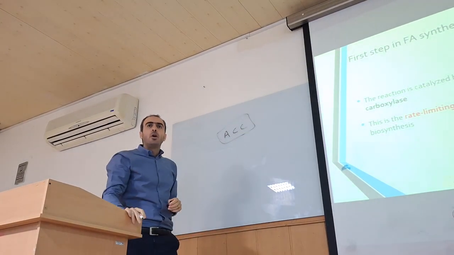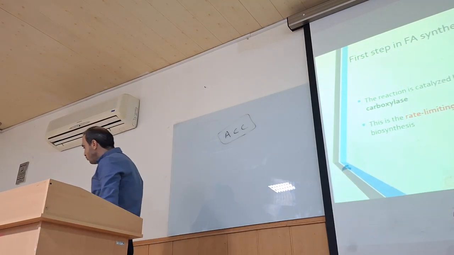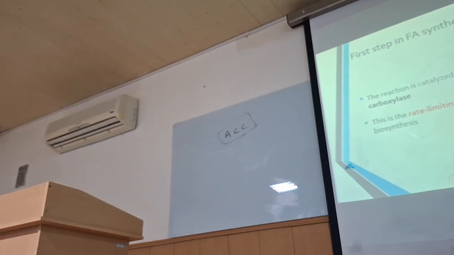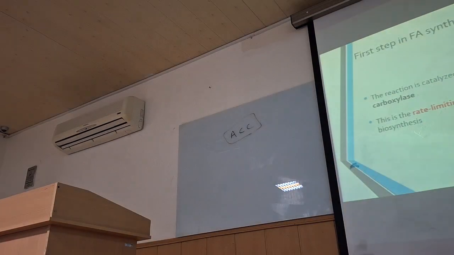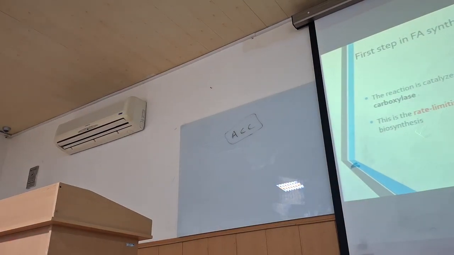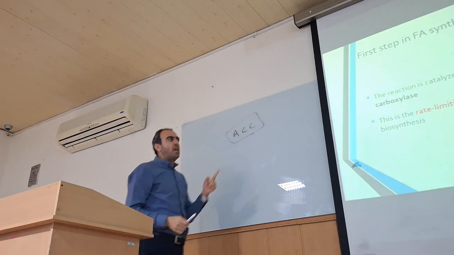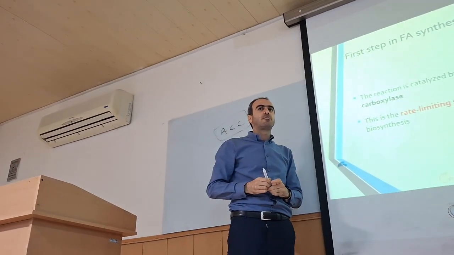So, you learned from the previous semester one of the mechanisms for activation, phosphorylation and dephosphorylation. So, what do you think about that? When it's phosphorylated, is it active, or when dephosphorylated?